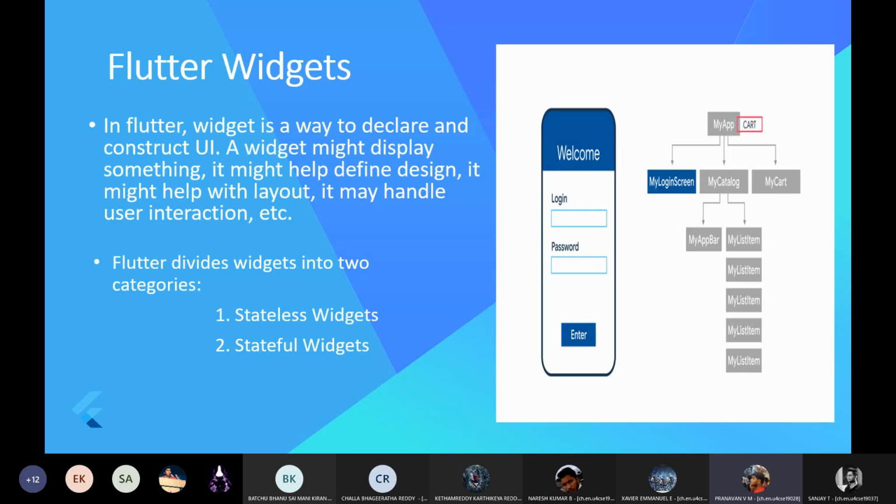Next comes Flutter widgets. In Flutter, widget is a way to describe or declare and construct a UI. Widget is not just a piece of UI, it is a lot more than structure elements like buttons, text, images, lists, and sliders, etc. A widget might display something, it might help to define a design, it might help with layouts, and it may handle users' interaction, etc.